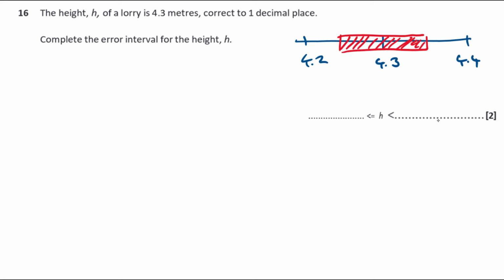But what number is halfway between 4.2 and 4.3? Well, it's 4.25. If you're not sure, you can just add the two numbers together and divide by 2, and that would tell you on your calculator. And the other one is going to be 4.35. That's halfway between 4.3 and 4.4, isn't it? So my lower bound is going to be 4.25 and my upper bound is going to be 4.35. Any numbers between 4.25 and 4.35 round off to 4.3 to one decimal place.